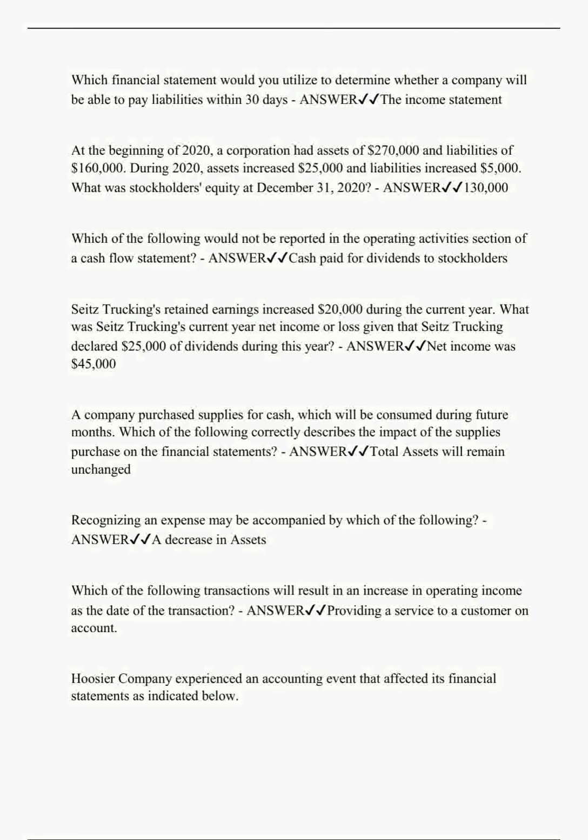At the beginning of 2020, a corporation had assets of $270,000 and liabilities of $160,000. During 2020, assets increased $25,000 and liabilities increased $5,000. What was stockholders' equity at December 31st, 2020? Answer: $130,000.